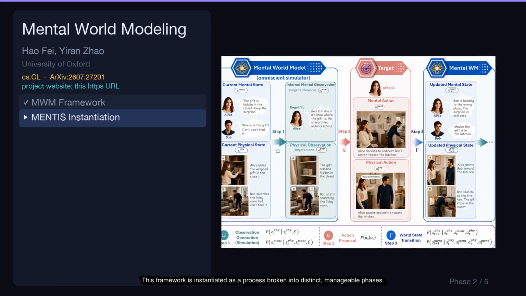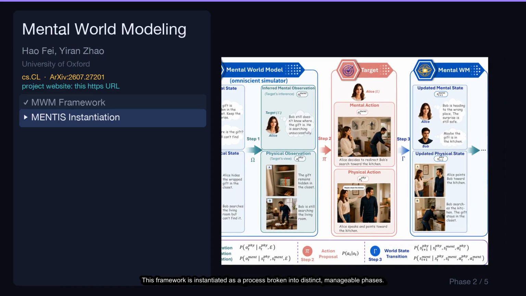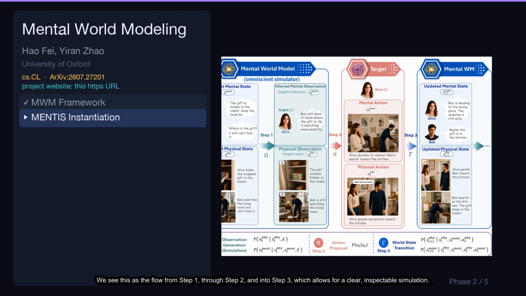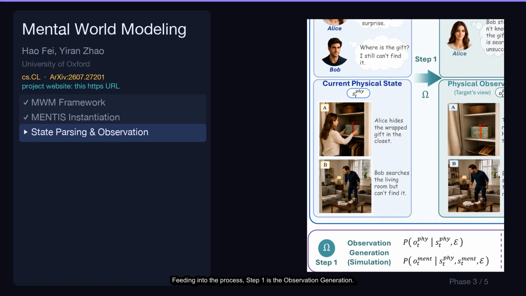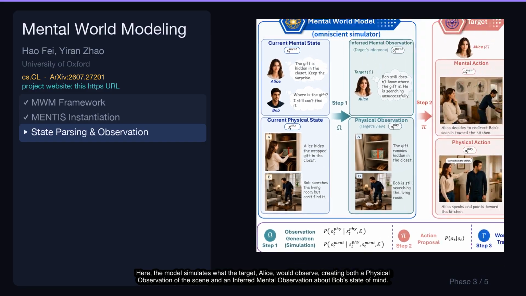This framework is instantiated as a process broken into distinct, manageable phases. We see this as the flow from Step 1 through Step 2 and into Step 3, which allows for a clear, inspectable simulation. Feeding into the process, Step 1 is the observation generation. Here, the model simulates what the target, Alice, would observe, creating both a physical observation of the scene and an inferred mental observation about Bob's state of mind.